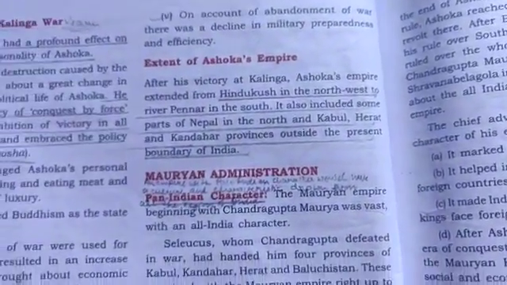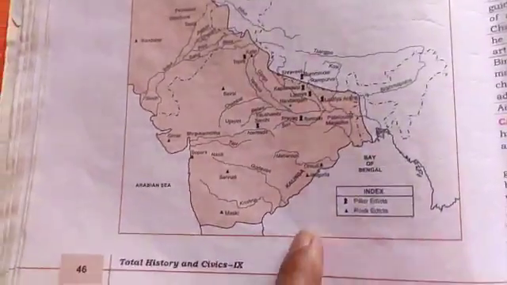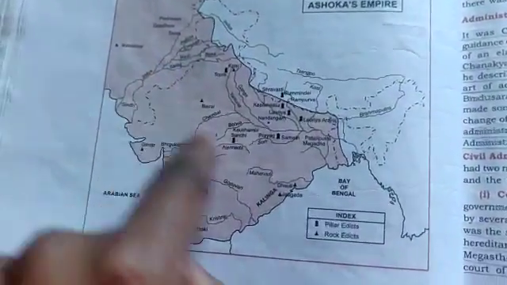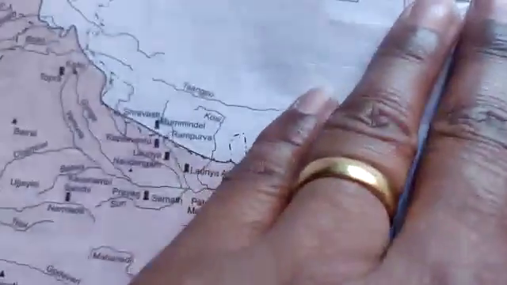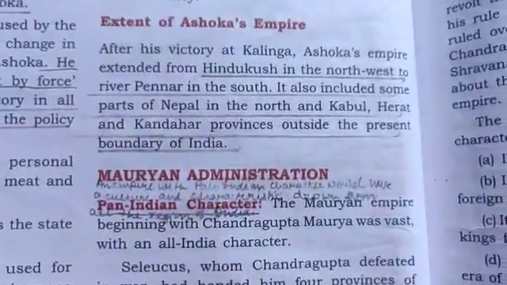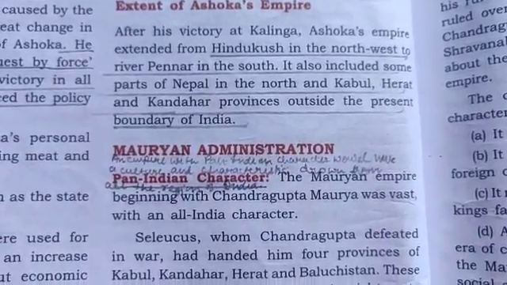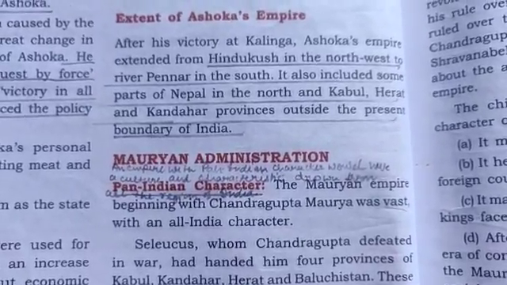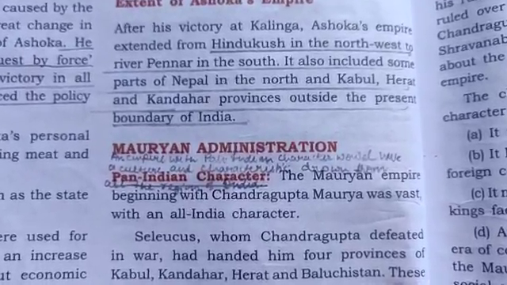Then children, we come to the extent of Ashok's empire. I have already shown you this map on page number 46. The entire shaded portion that you see was under the Mauryan Empire during Ashok's time. After his victory at Kalinga, Ashok's empire extended from the Hindu Kush in the northwest to the river Pennar in the south. It also included some parts of Nepal in the north and the Kabul, Herat and Kandahar provinces outside the present boundary of India.